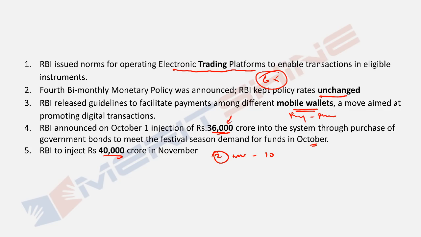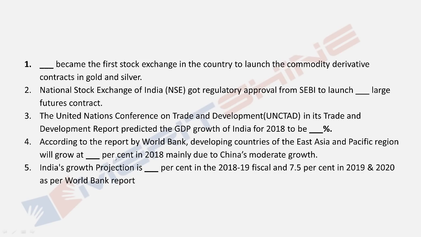And these 36, don't get confused. In the news you will see one news of 36,000, another of 12, another of 12, then another of 12. So basically when that OMO, open market operation, auction happens, that is the news you see. For the month of October it was 3 tranches of 12,000 each. Most likely the first tranche on 2nd of November was of 10,000, so there will be another 3 such of 10 each. Okay, 36 for October, 40 for November. Okay, just remember that. Try these.